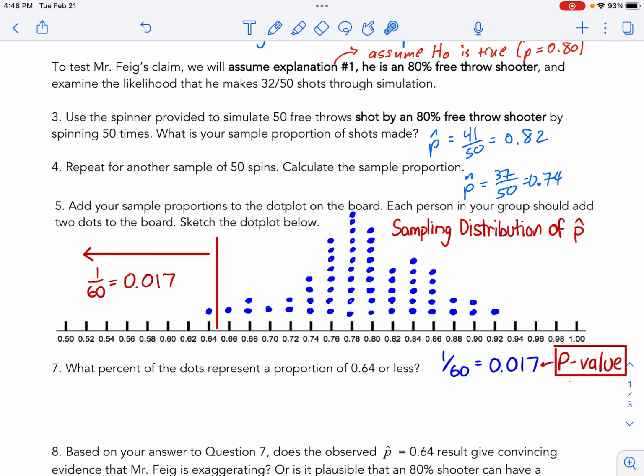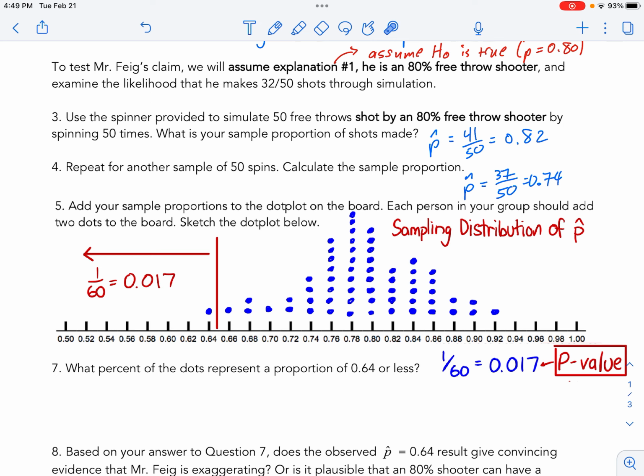But since we can't do that because you're at home on a snow day, I copied and pasted this one from a made-up answer key. It is based on this situation, though, an 80% shooter, okay? So according to this, we had this sampling distribution. Let's see if you can answer this. How many samples hit 80% exactly on the nose?